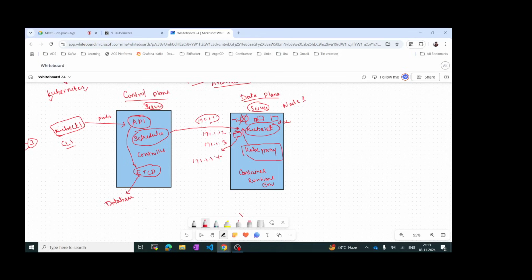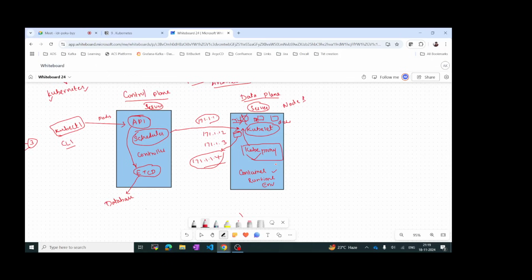But it was an Nginx application, right? How does this application know it was previously running on 171.1.1.1? How does it know the IP address has changed to 1.1.4? It is managed by kubeproxy. Kubeproxy will update the services, so those services will have the details of these IP addresses. So what is the main use of kubeproxy? Kubeproxy will assign the IP address. In case the pod is restarted and it gets a new IP, that IP will be assigned by kubeproxy.